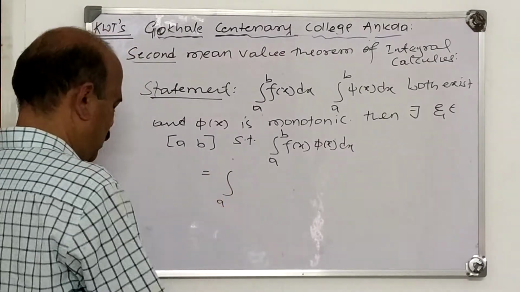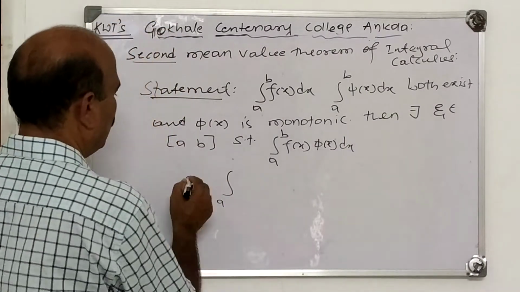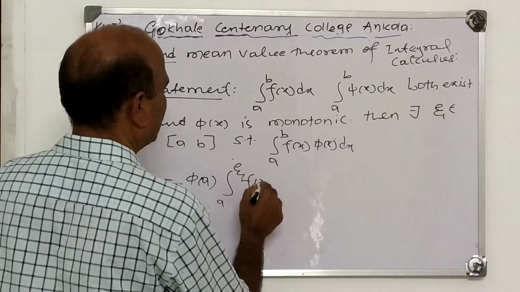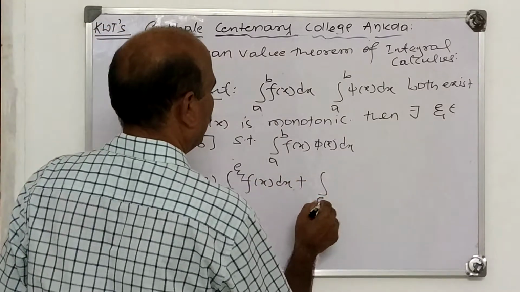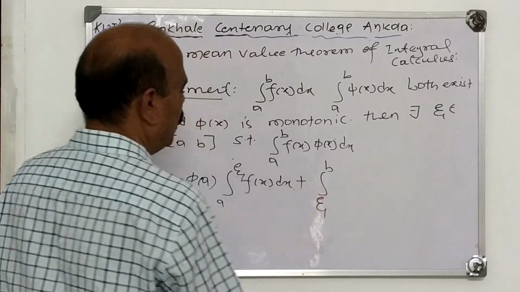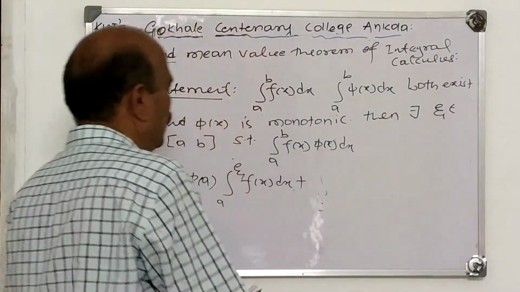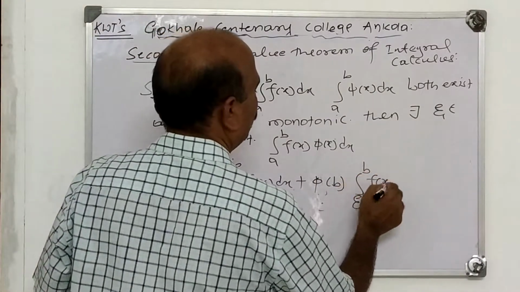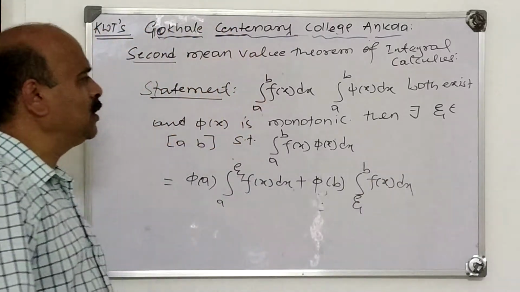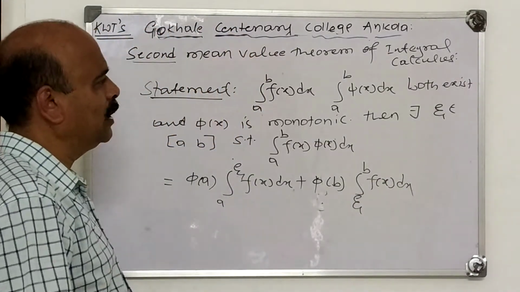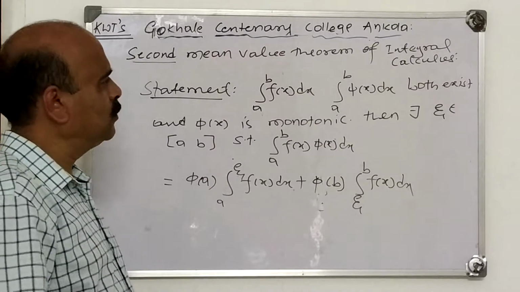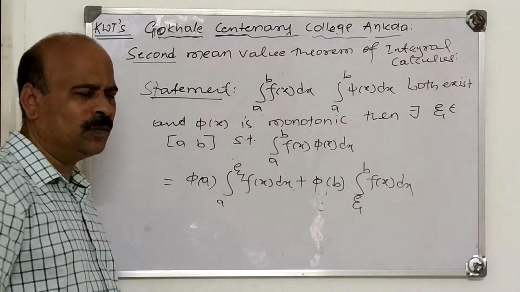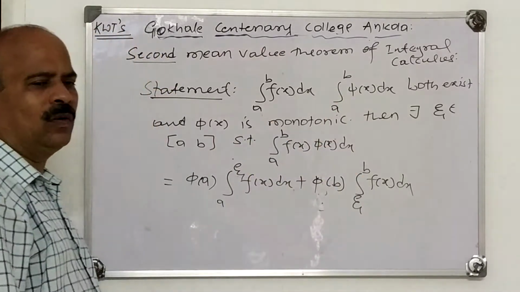phi(a) times the integral from a to psi of f(x) dx, plus phi(b) times the integral from psi to b of f(x) dx. This is the second mean value theorem of integral calculus. Already I have proved the first mean value theorem of integral calculus. I explained the proof of that and also some problems. This is the second mean value theorem.